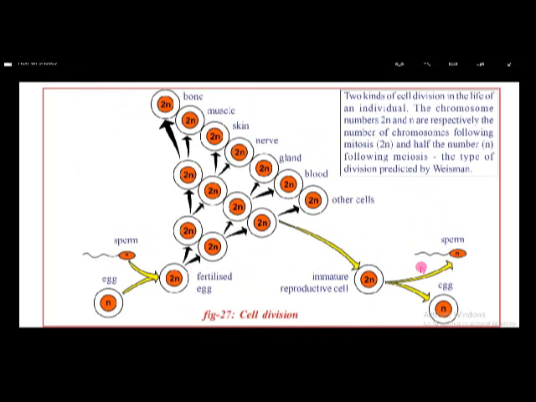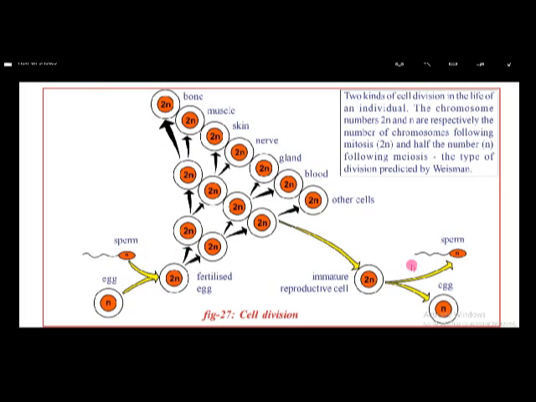Now we discuss cell division. Actually, we all are growing, and this growth is due to cell division. Actually, cell division is mainly of 2 types. One type of cell division is called mitosis. Here we observe fertilization taking place. Here it is the egg, and this is the sperm. It is the formation of the zygote, and from this zygote, a number of cells are forming.